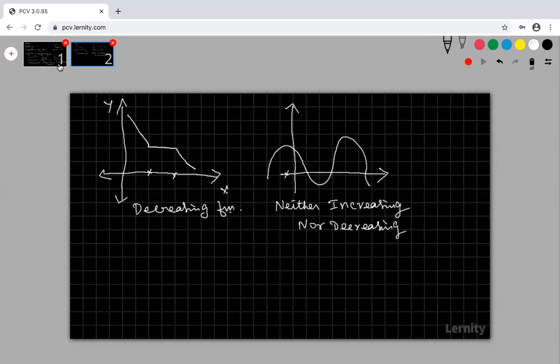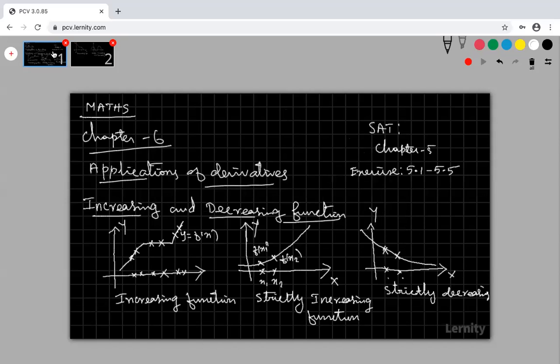Please try to understand. We have discussed five examples. The first one is increasing only, not strictly increasing. What is the difference between strictly increasing and increasing? Here it is increasing, maintains a constant, and then increases again. But here there is no constant, only increasing. Only increasing means strictly increasing. Here sometimes it is constant, sometimes increasing, and that is an increasing function.